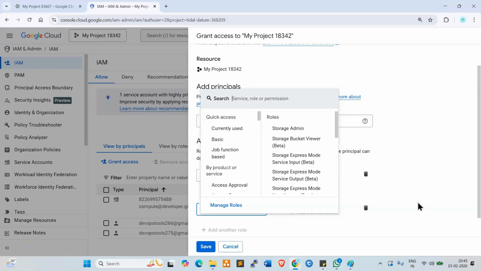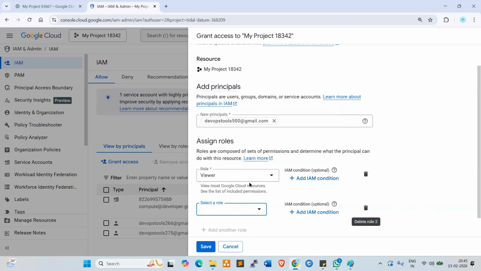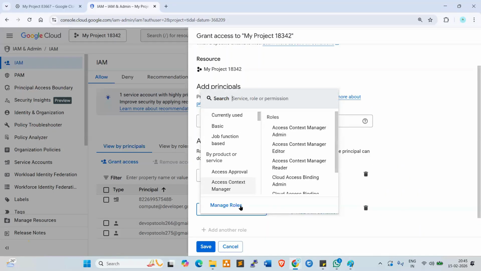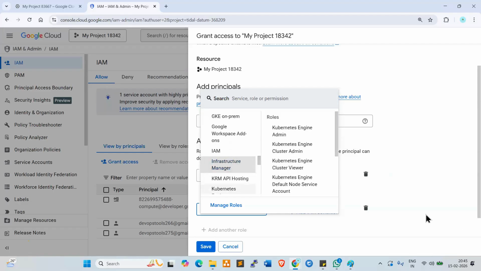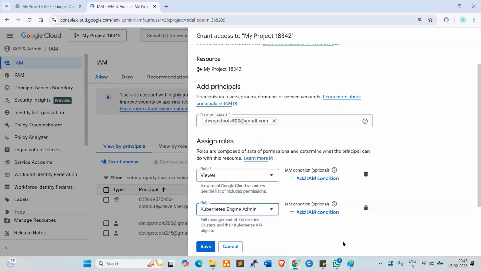We can give one role or multiple roles as per your requirement. Infrastructure manager role. Here, Kubernetes Engine Admin, for example. Click on save.